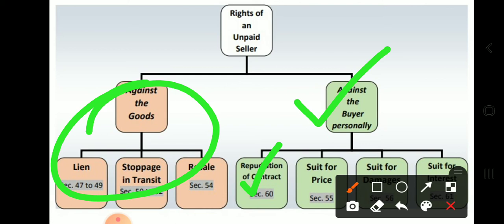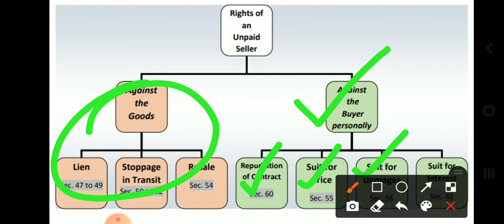Next is suit for price, which is covered under Section 55. If the ownership of goods has been transferred to the buyer and he refuses to make the payment for the goods, then the seller may sue the buyer. Next is suit for damages, which is covered under Section 56. If the buyer refuses to accept the goods or defaults in making the payment for them with a malafide intention, or refuses to accept the goods or to pay for the same, the seller can sue the buyer for damages.